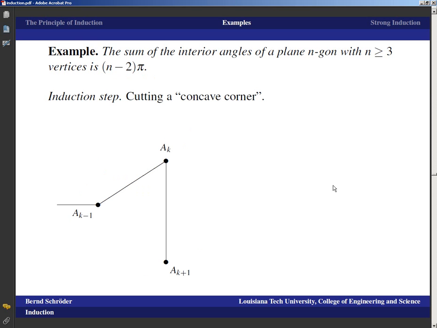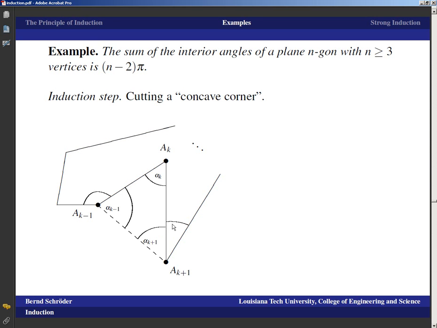And it could also happen that I've got a concave corner, which is what happens if this corner that I found goes this way into the n plus 1 gon. Well, I do the same cut. I have the angles now, this time sitting here and here. These are the interior angles. I still want to call these things alpha k minus 1, alpha k, and alpha k plus 1. And now I realize, well, okay, this time around, if I make the cut here, this interior angle is actually increased by alpha k minus 1, and this angle here is increased by alpha k plus 1. And the sum of those is pi minus alpha k.